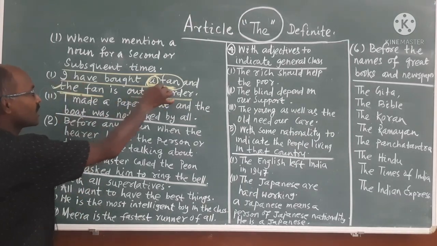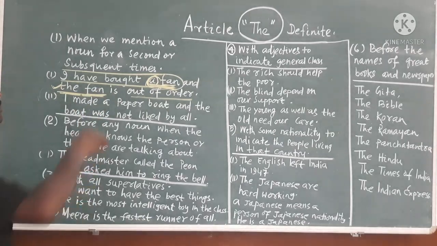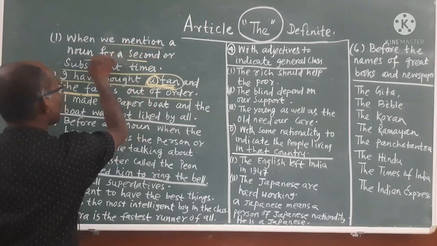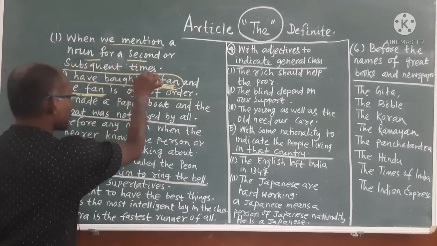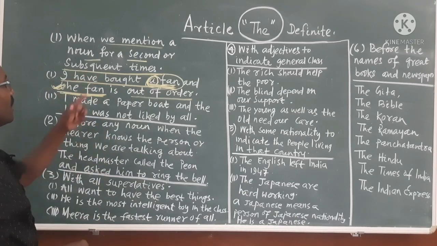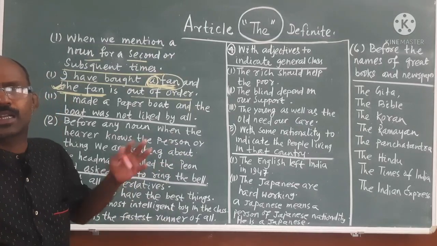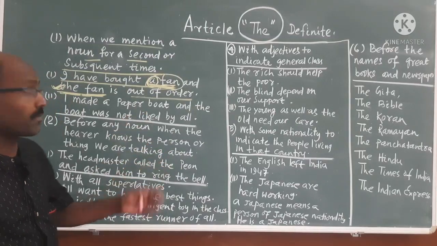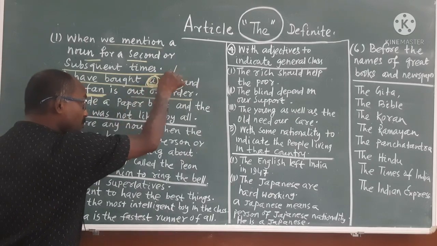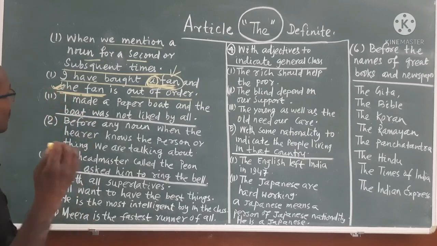Same watch became particular. So the formula says when we mention a noun for a second or subsequent time, it will take the article the. If you say I have bought the fan, no one can understand which fan. But here you can understand the fan is out of order, the same fan repeated.